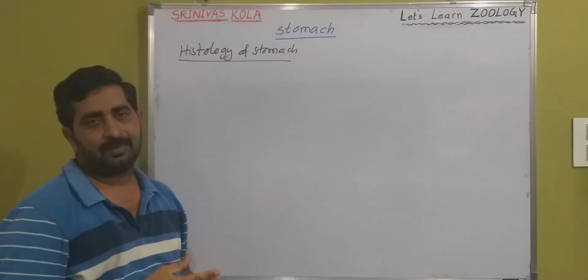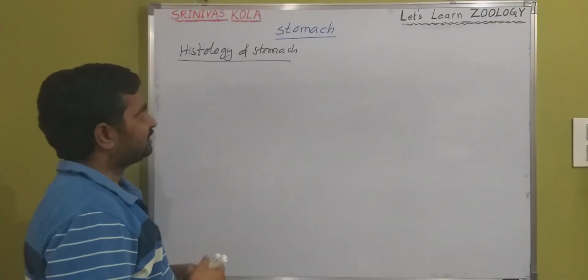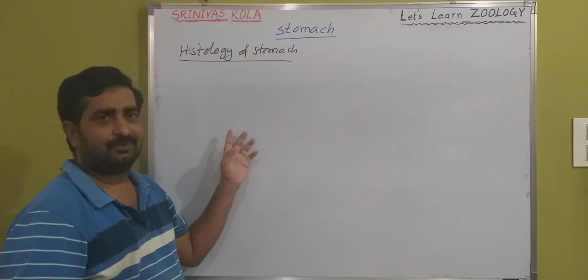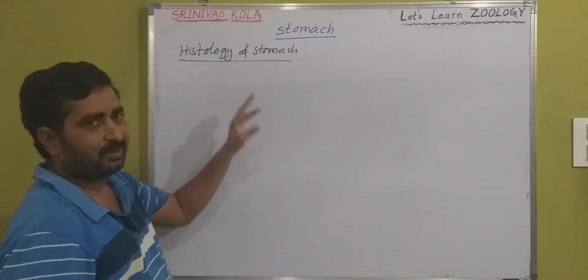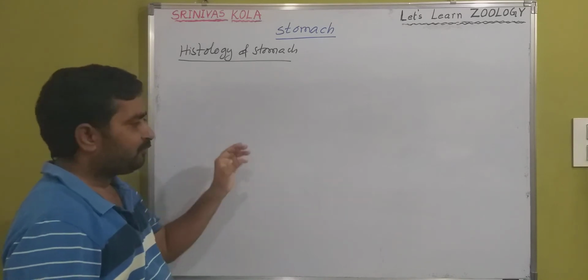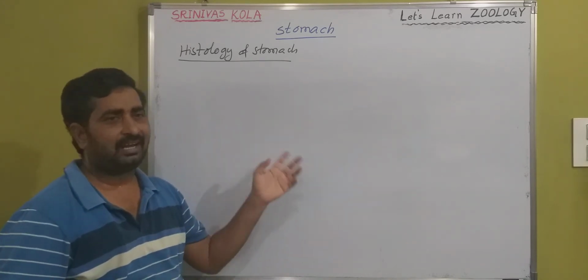I already told what the histology of the alimentary canal is. Same as it is, that also has 4 layers, and the stomach also has 4 layers. And there are a few differences between the alimentary canal and the stomach.